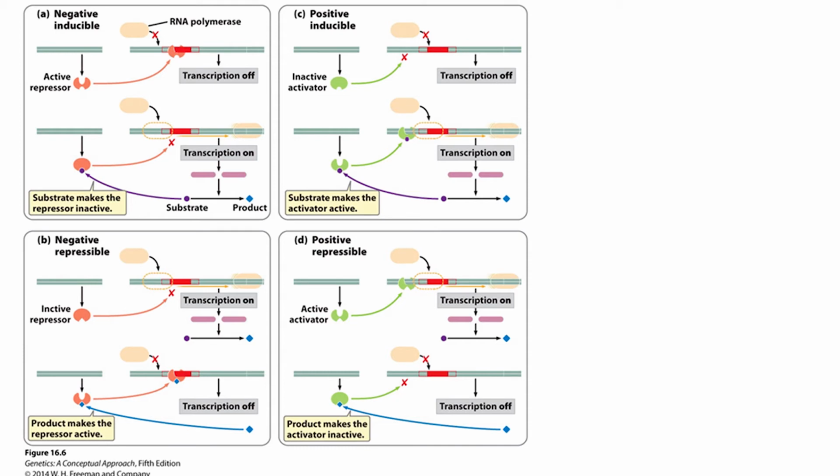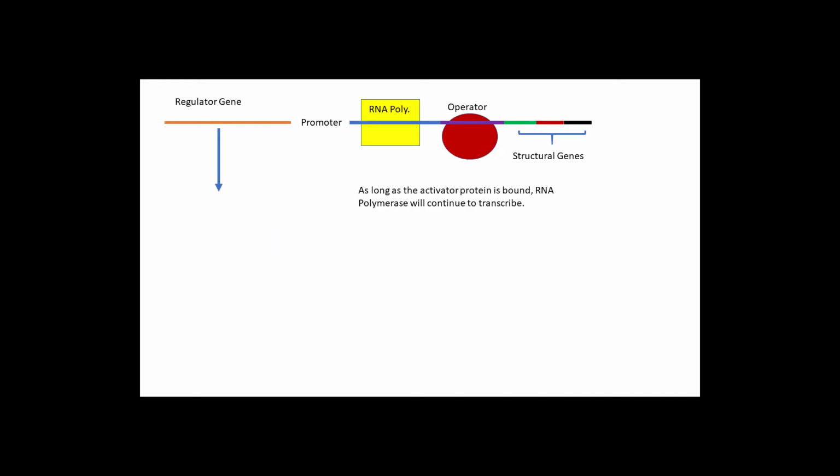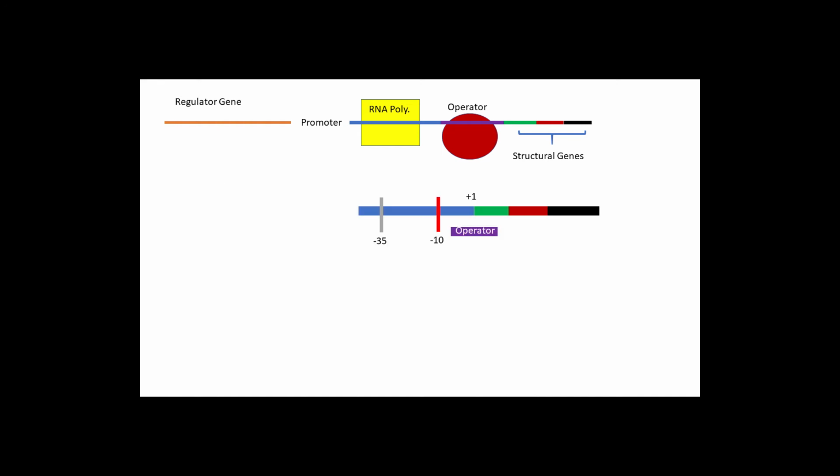In positive repressible, the regulatory gene is an active activator gene. This means that it codes for a protein that, when bound to the operator site, allows for transcription to occur continuously. The operator site is simply a designated sequence that overlaps with the promoter and structural gene region, allowing for the active activator protein to bind.